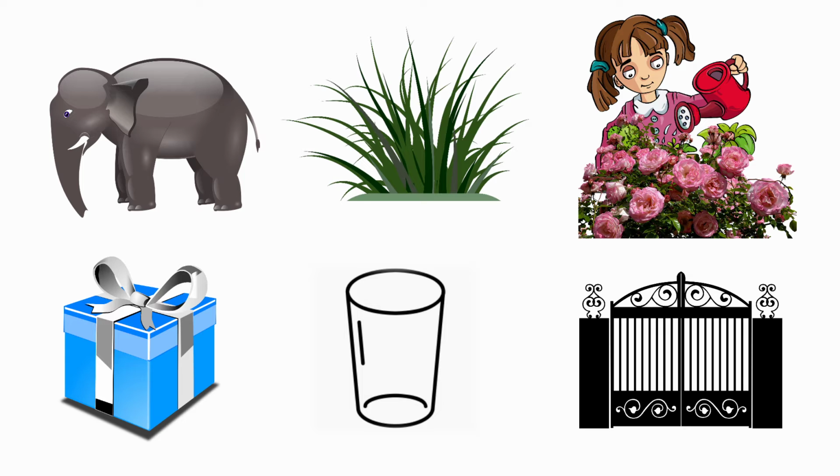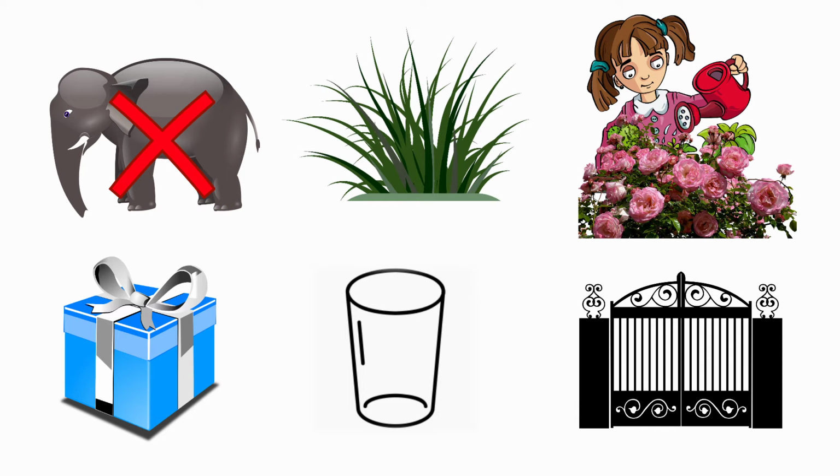It is an elephant. The beginning sound for elephant is A. And the sound of the letter G is G. Both are different sounds. So, we are going to cross out the picture elephant.